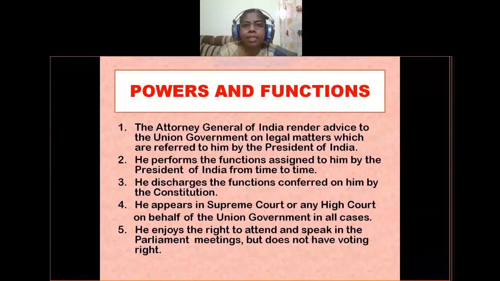After the discussion on the bills, voting will be conducted, and for some other resolutions also voting will be conducted. During that voting, he cannot participate. So these are the powers and functions of Attorney General of India.